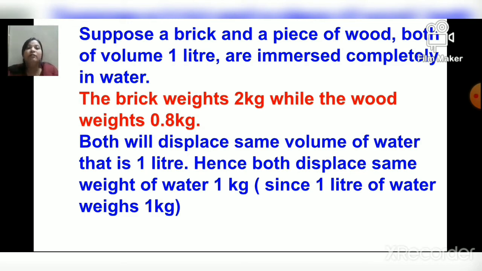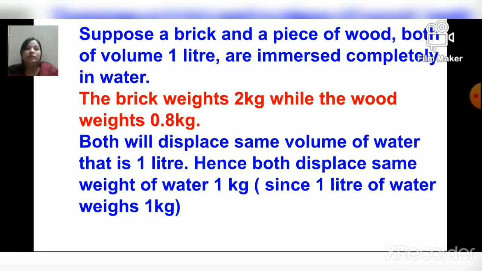There is a difference in weight of brick and wood. Now both will displace the same volume of water, right? That is 1 liter, because the volume of water displaced is equal to the volume of the object. Hence both displace the same weight of water, that is 1 kg.